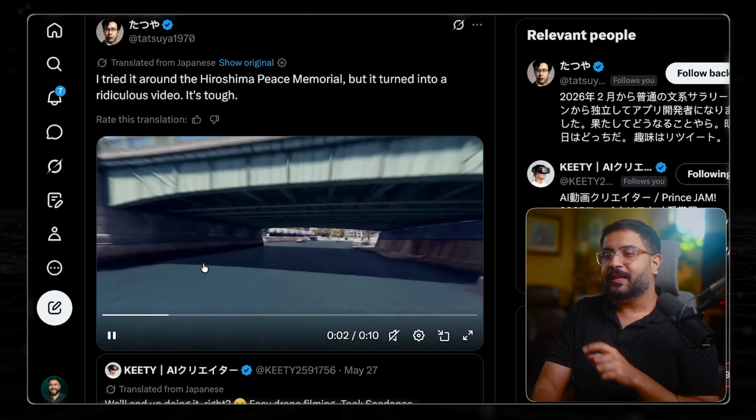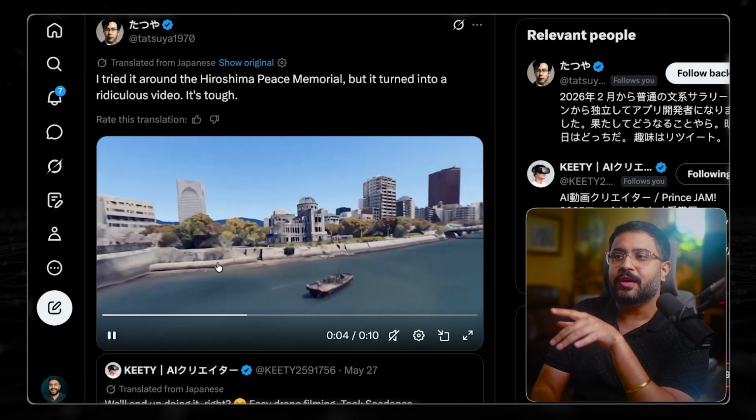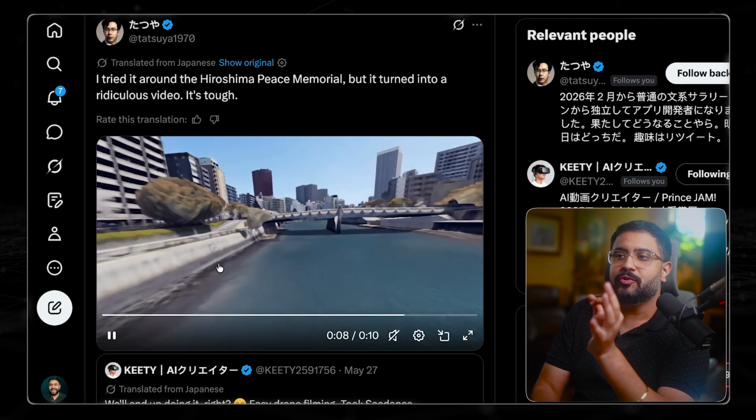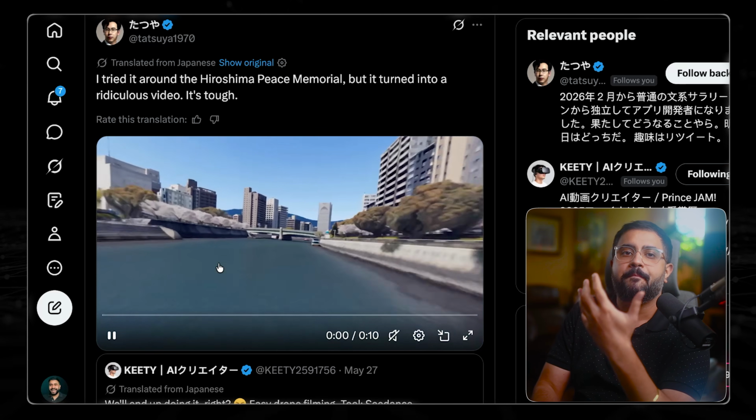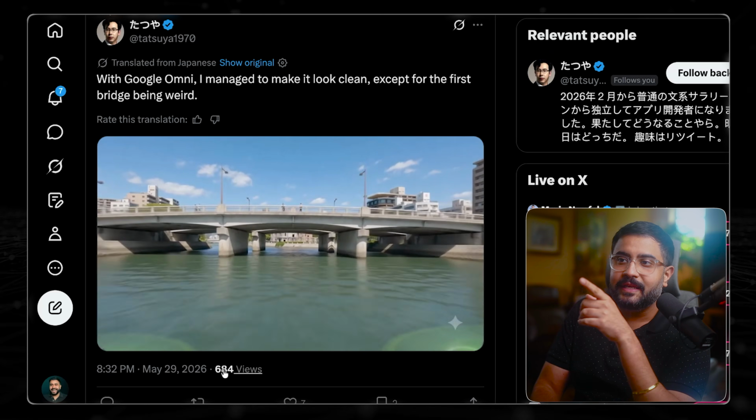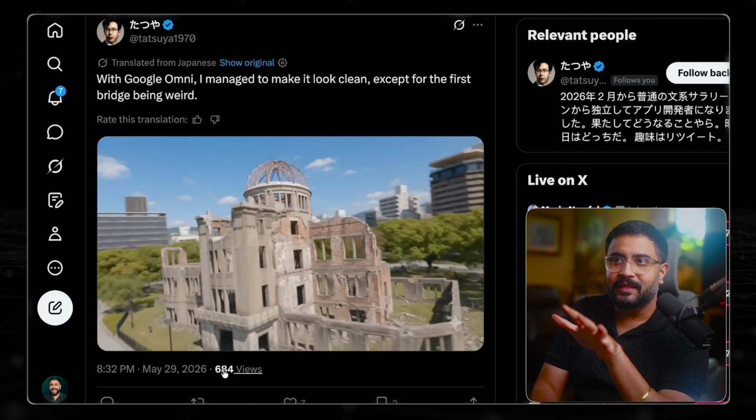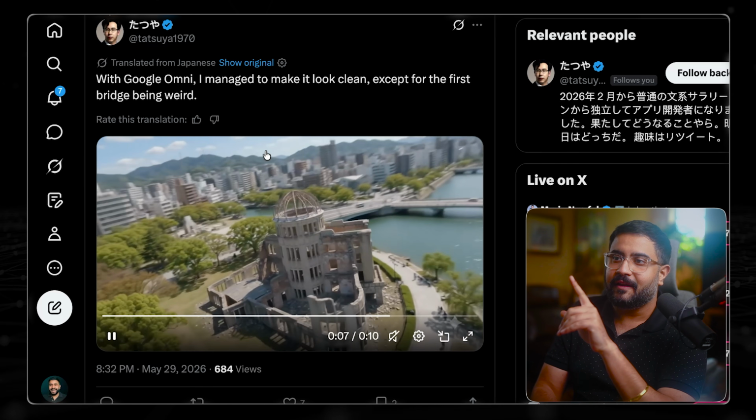But check this out. Tatsuya made this Google Earth Studio render. So this is an actual render of the path against Google's 3D tiles, the photogrammetric data, right? And here's the AI generated version of that from Omni. Looks pretty cool, largely clean, as Tatsuya said, minus that first bridge.